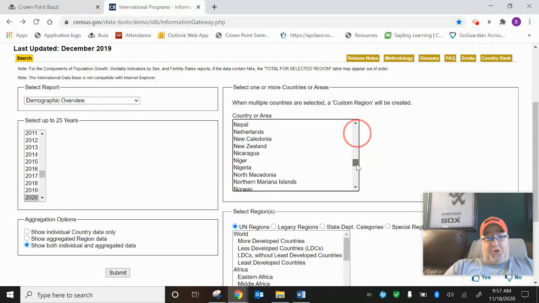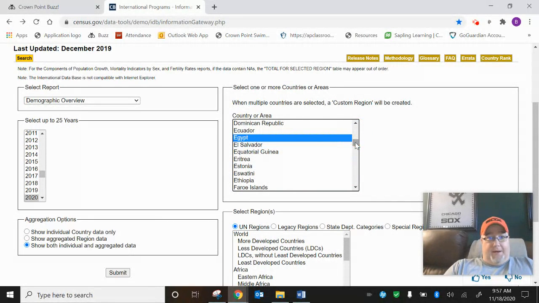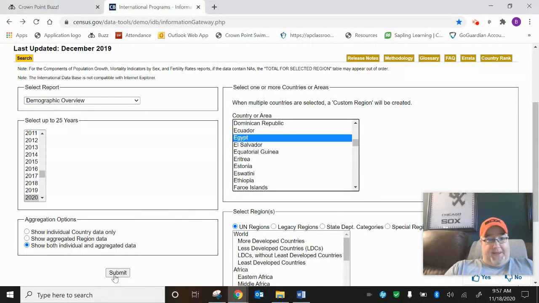It doesn't matter what country you pick. There's every country in the world listed on here. I do want to be a little bit careful. Here, I'm going to pick Egypt just as an example. Make sure you have a couple of things selected. Demographic overview. Make sure you have 2020 selected, and where it says show both individual and aggregated data, make sure you have that checked. But that should all be defaulted for you, so don't worry about it. Anyway, I'm going to pick Egypt.